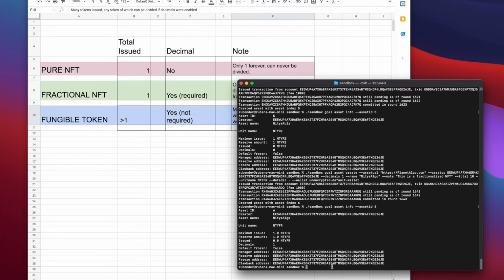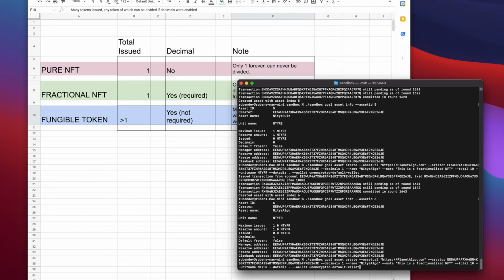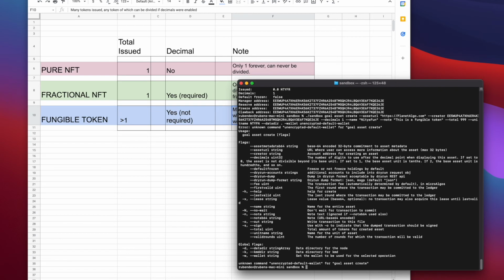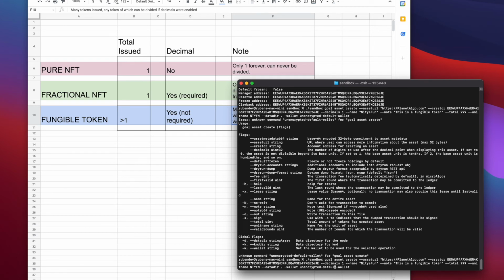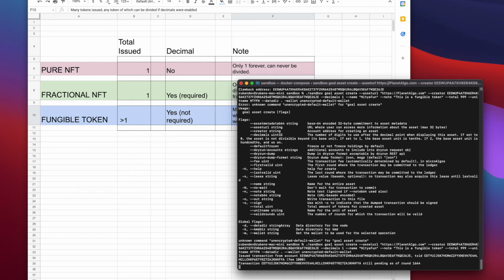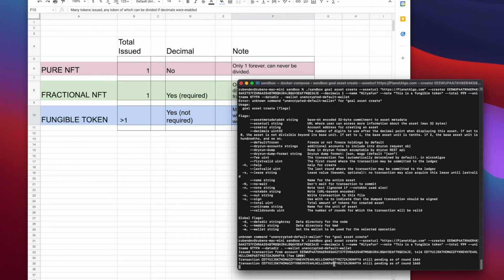I still haven't answered the question though directly with this example. How is it different from a fungible token? Well, we said earlier that a fungible token can have a high number, any number you want, larger than one, and it can have decimals or not. So here we have NITYA fun, and we have 999 total, and the decimals are going to be 1. Oh, forgot I had made all these beforehand. There we go.